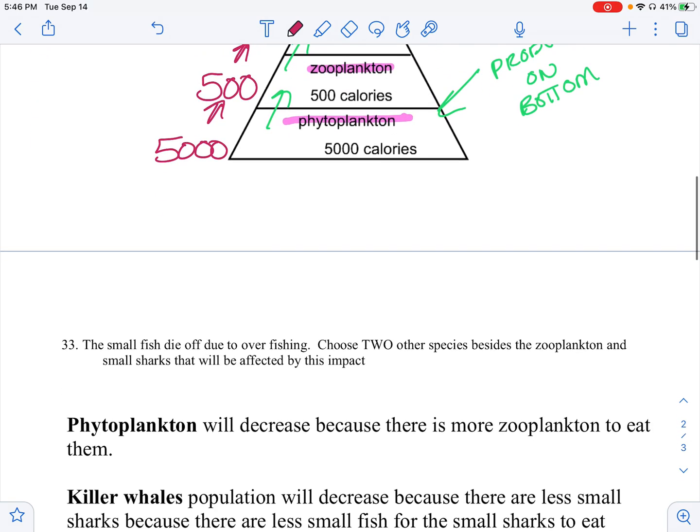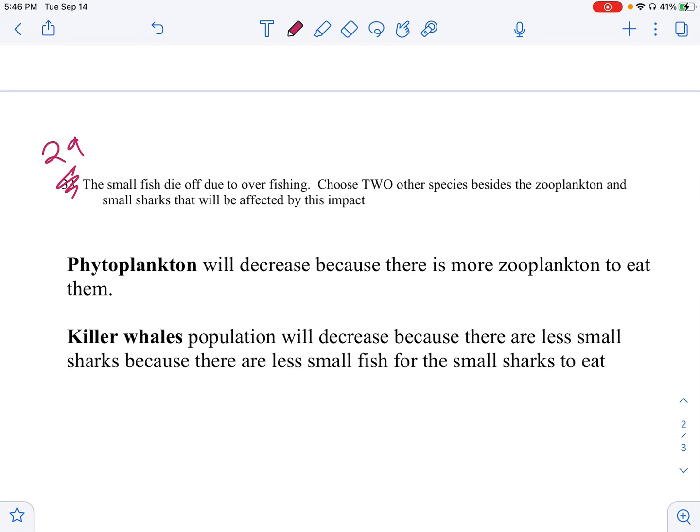Okay, all right, let's go to the last one, number 28. It says that the small fish die off due to overfishing. So somebody fished too many small fish. It says choose 2 other species besides the zooplankton and the small sharks. I can't choose those. That would be affected by the small fish dying. Okay, so the first one is the phytoplankton. I chose this because it'll decrease because there will be more zooplankton to eat them.